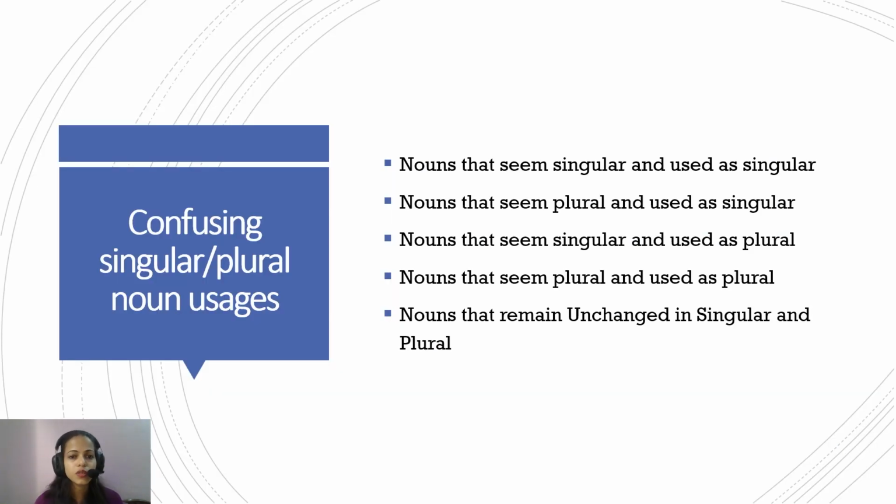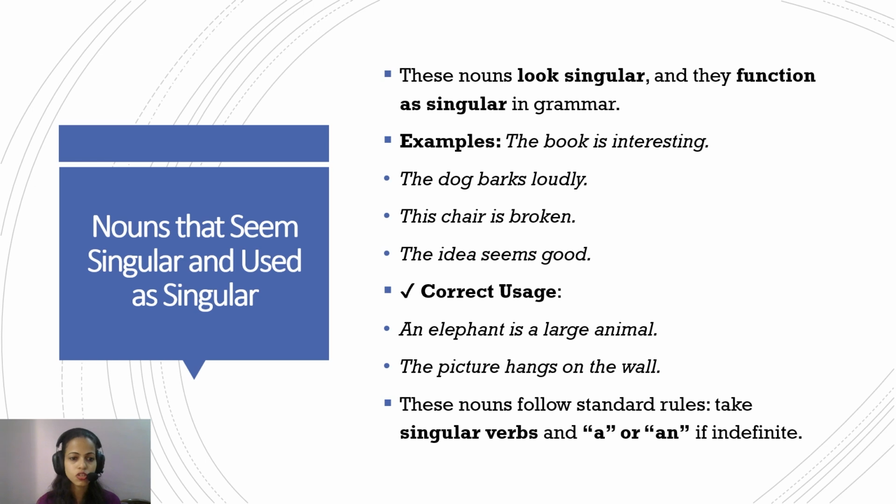Now, while discussing the rules, we came across some nouns that can be a little confusing. So I've made a separate section for it: confusing singular and plural noun usages. In this, we'll do various categories, for example, nouns that seem singular but are used as plural, and so on. The first category is nouns that seem singular and are used as singular.